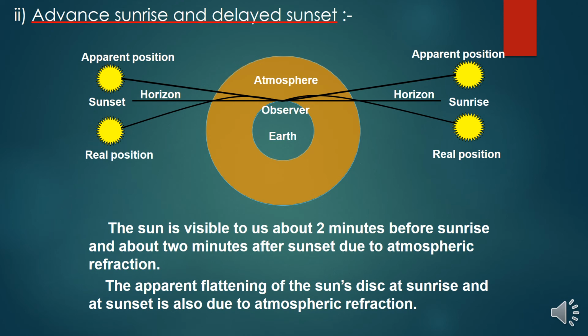What is the reason? Because atmospheric refraction is taking place throughout the atmosphere, between the apparent position and the real position of the sun. The apparent flattening of the sun's disk at sunrise and at sunset is also due to atmospheric refraction.